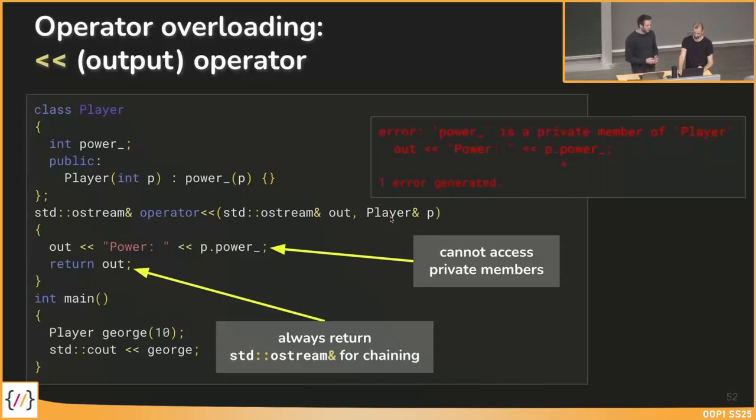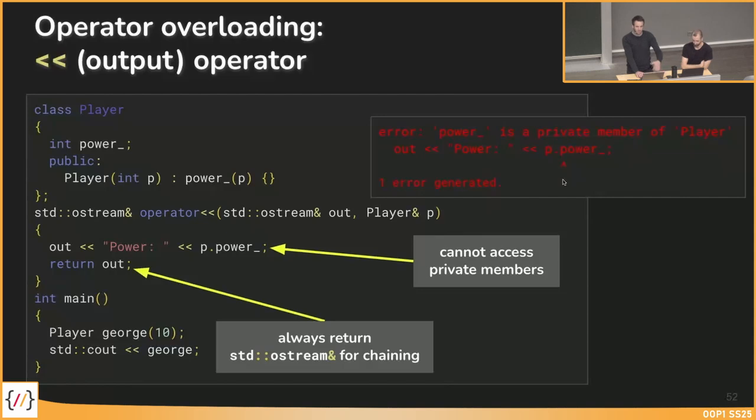Yeah, but there's a problem still. In this case, we want to call power from our player, but we are outside the class. So in this case, we cannot access the private member. Error by the compiler. What could be the solution to get rid of this error?